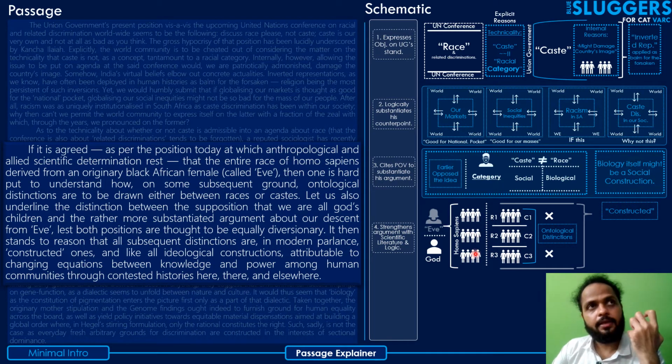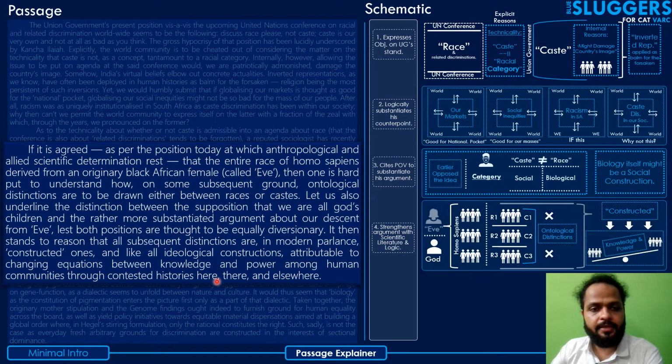They didn't happen by themselves. They have been constructed by society, by culture. And like all ideological constructions, these constructions are attributable to changing equations between knowledge and power among human communities through contested histories here, there, and elsewhere.